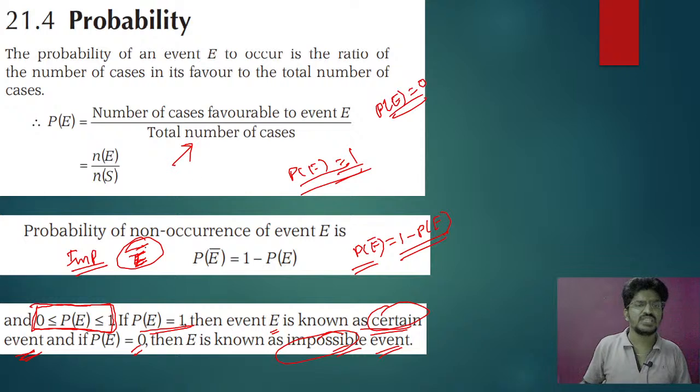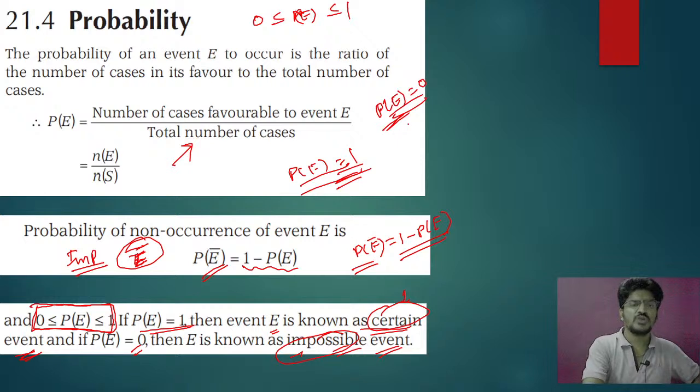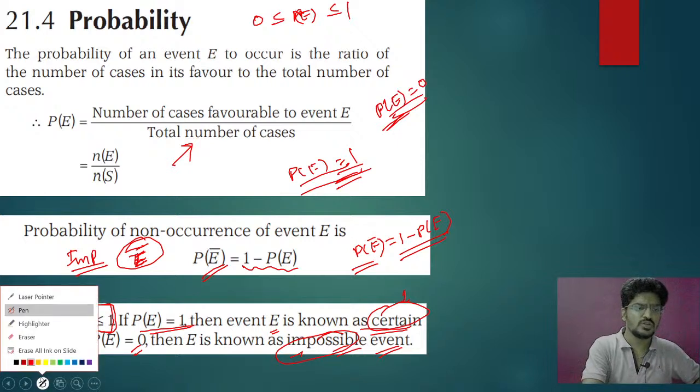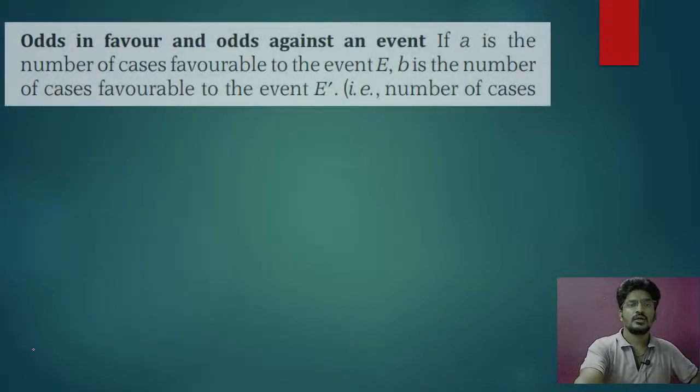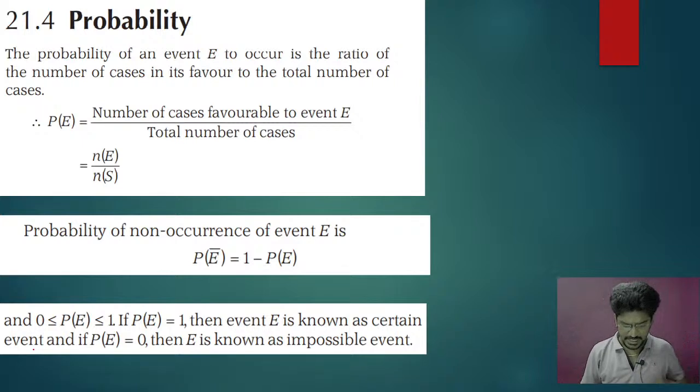Probability is always greater than or equal to 0 and lesser than or equal to 1, and the probability of the complementary event is 1 minus probability of E. Certain event means probability of E is 1, and impossible event means probability of E is 0. These are all very, very important, so please go through it, and in the next class we can continue with the next concepts.